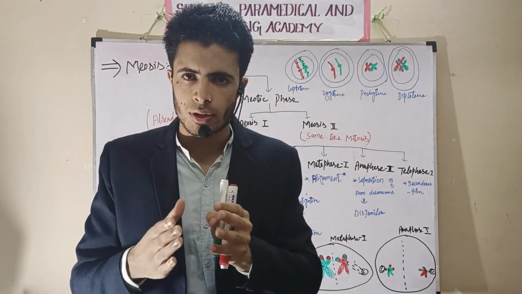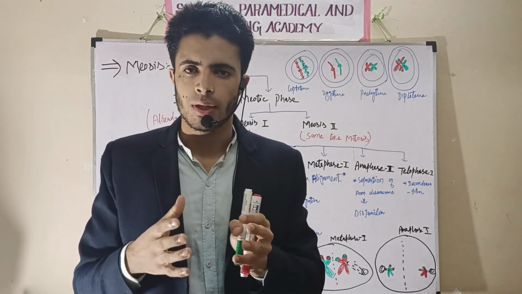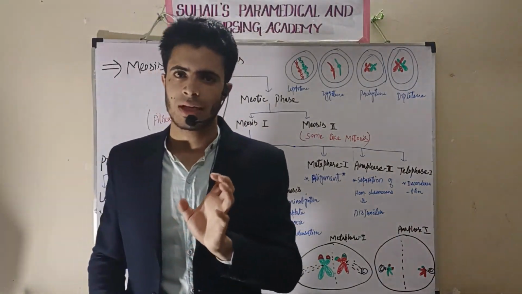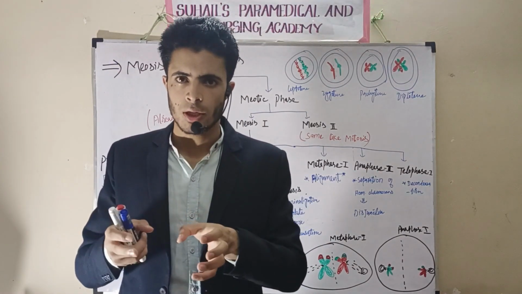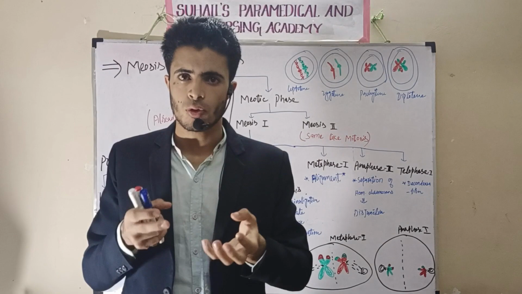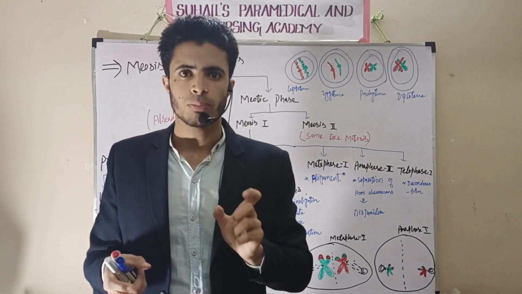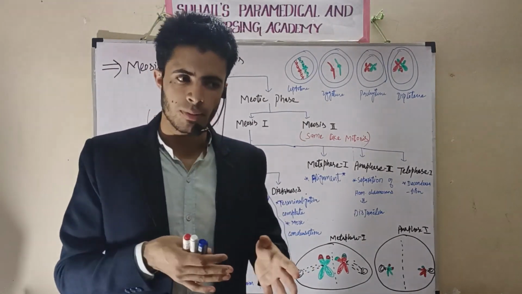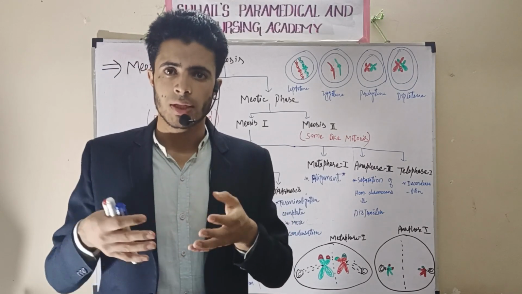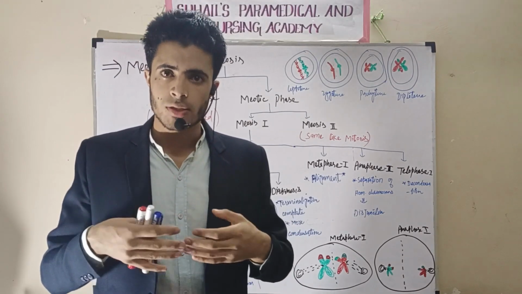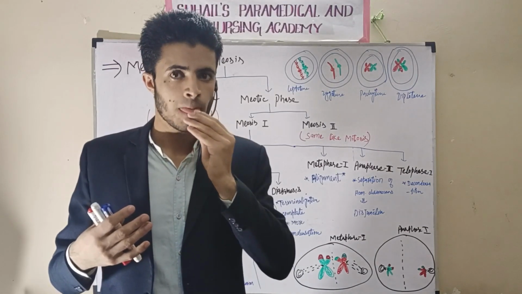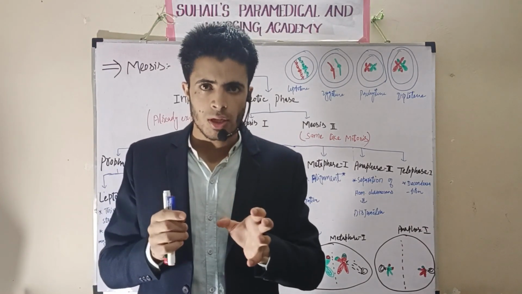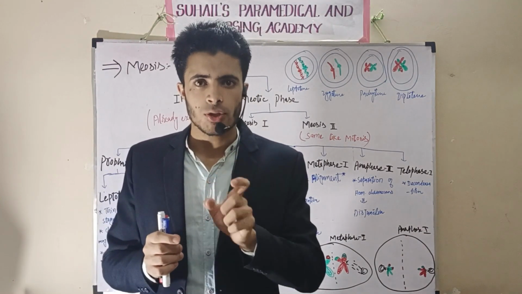Why are cells dividing in the body? The reason is clear. In case of fertilization, there is a need of ovum as well as sperm. So ovum and sperm should first form. The formation of ovum and sperm will occur by means of both mitosis as well as meiosis. Similarly, whenever there is any kind of injury or trauma, or whenever the body needs growth and development, at that time also mitosis plays an important role.